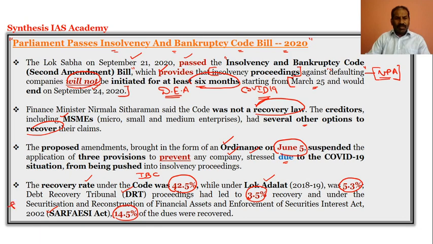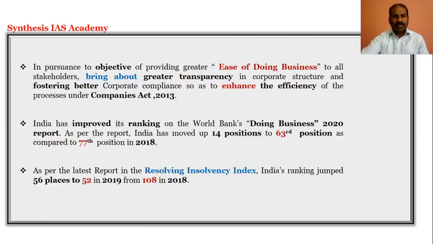This is important from the preliminary examination point of view: SARFAESI is the Securitization and Reconstruction of Financial Assets and Enforcement of Security Interest Act 2002. So the highest recovery is through the IBC, and the IBC of 2016 is definitely yielding results.